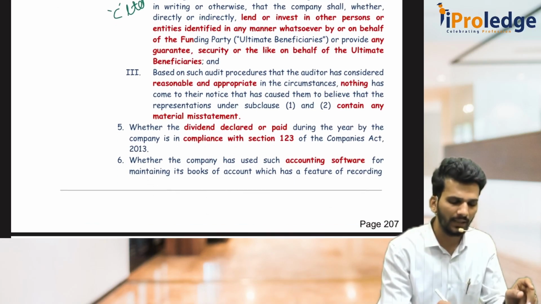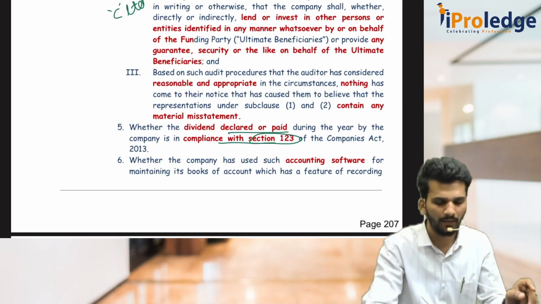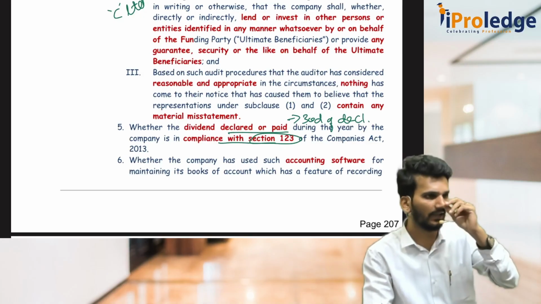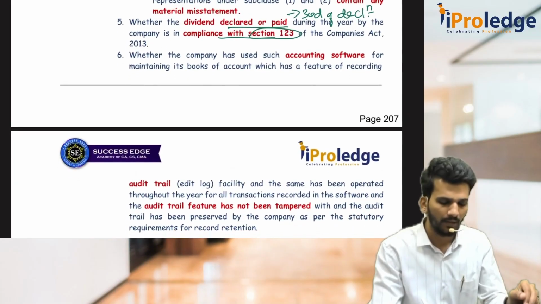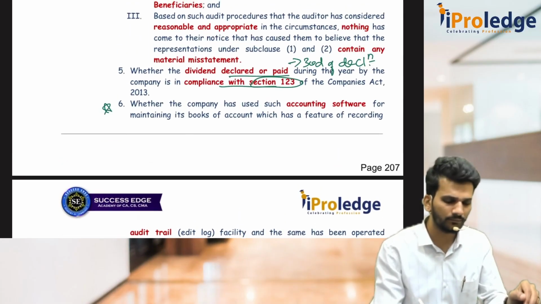Then again, whether the dividend which is declared as per Section 123 is paid or not. Sir, when does it have to be paid? Within 30 days of declaration, you have to pay that dividend.